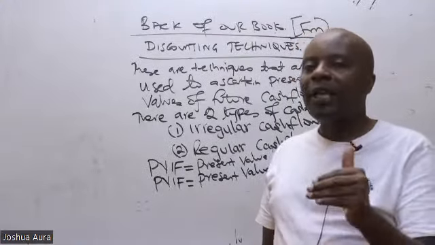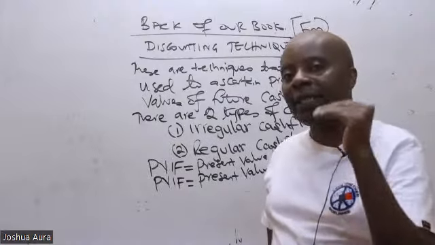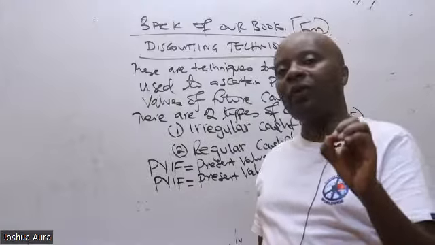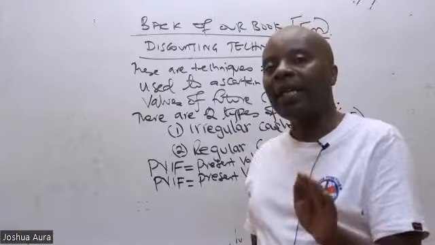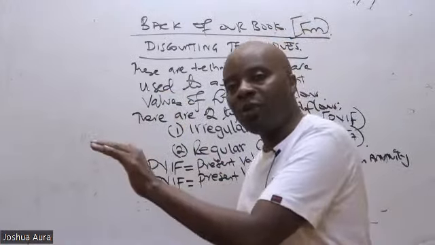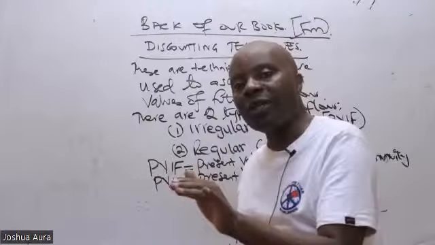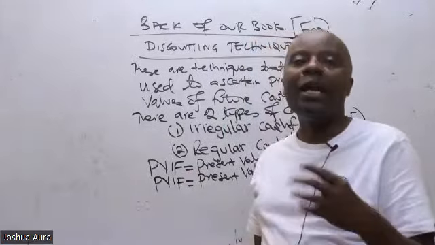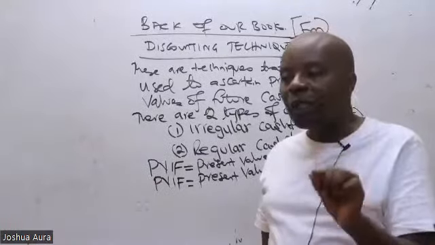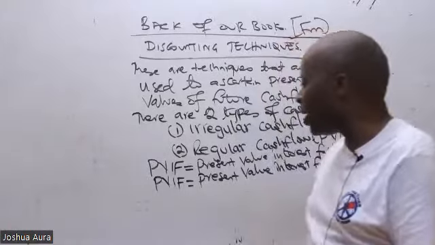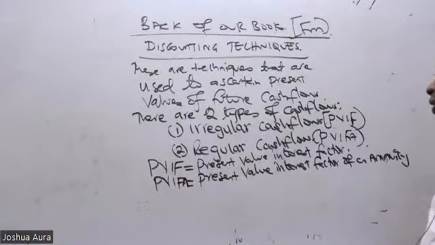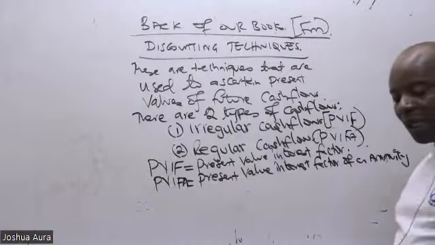And if, for example, the cash flows that I'm getting here, ladies and gentlemen, are regular, like this year you are giving me 10, next year 10, the other year 10, the other year 10, then we call them uniform. Uniform are also called annuity. And if there are annuities, then automatically we shall be using what we call PVIFA. Sorry, here I left an A. So this is supposed to be PVIFA, which is present value interest factor of an annuity. Now listen to me very well.